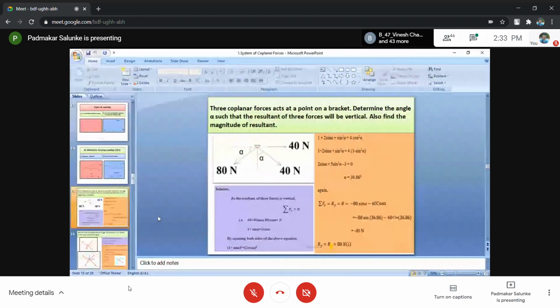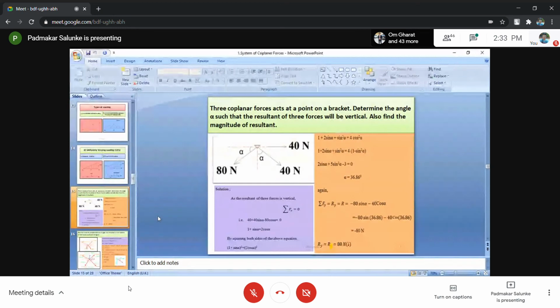Then summation of F1 equals... the 80 Newton force has a y component, which is 80 sine of alpha, and it's downward. The 40 Newton force also has a downward component. It is 40 cos of alpha, because the angle is with respect to the y axis. This problem is very important, because one angle is with respect to the x axis, and the second angle is with respect to the y axis. So whenever angles are with respect to x and y axis, that idea of what exactly is to be done you will get from this problem. And because of that reason, in the past two to three question papers, the same problem was repeated.